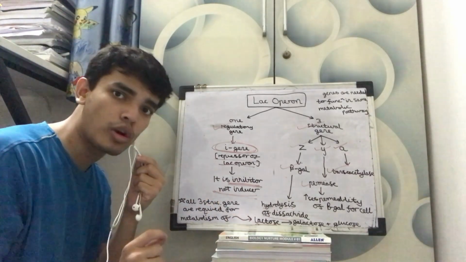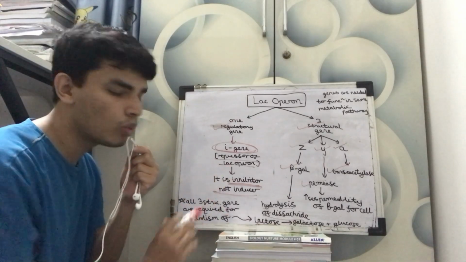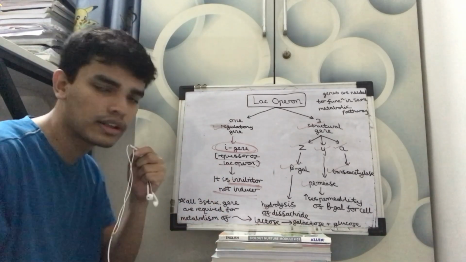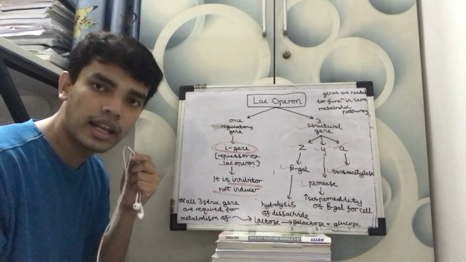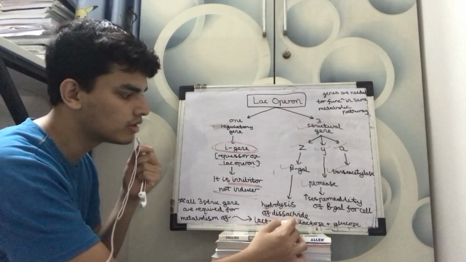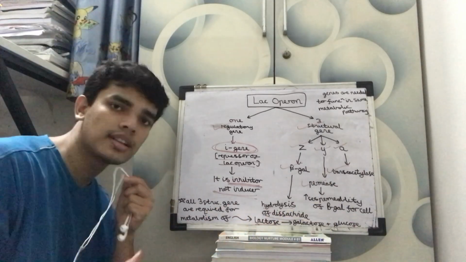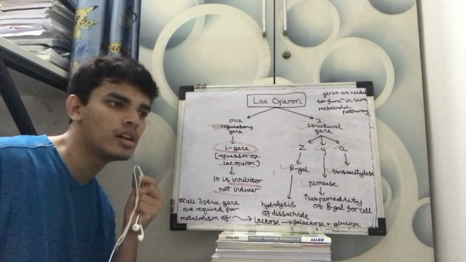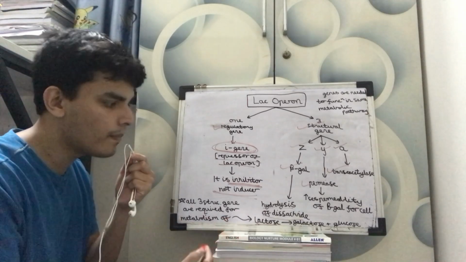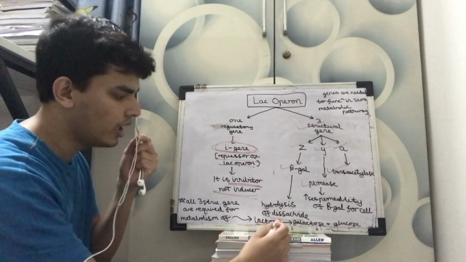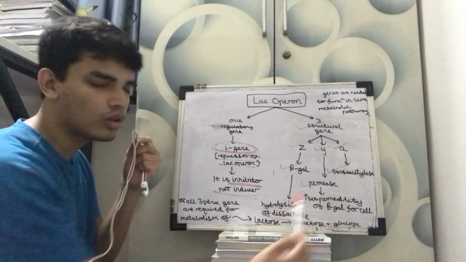Very, again very important. It can come that BGAL, what does it do? Hydrolysis of what? It hydrolyses lactose, and it turns lactose into galactose and glucose. Initially this is a very easy question, but since the paper is coming like that, it can come. So please remember it. It turns into galactose and glucose.